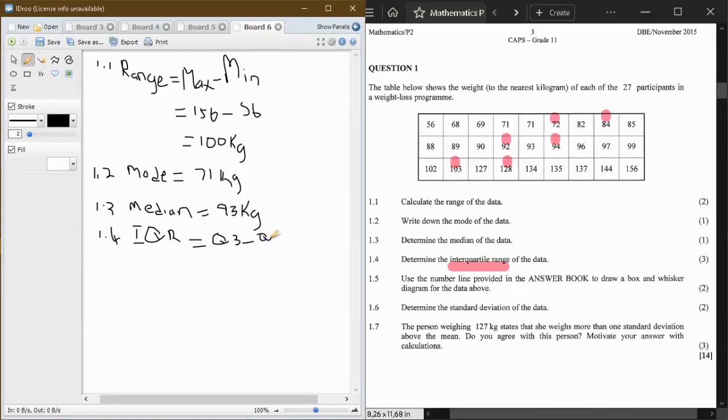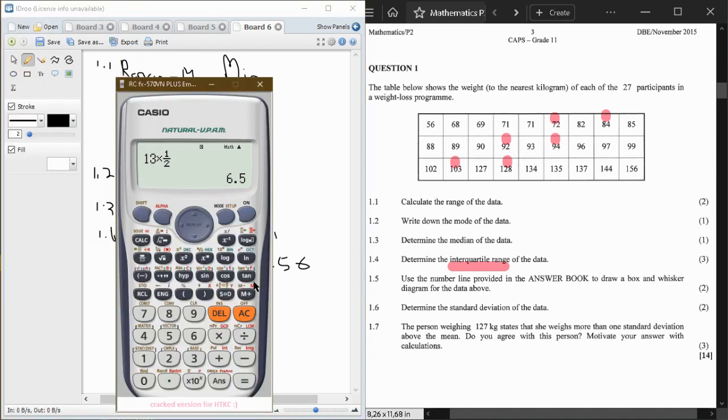Which equals, what is our Q3? 127, right? So it's going to be 127 minus, what is our Q1? 56, right? Minus 56. Then what is your answer? 127 minus 56.